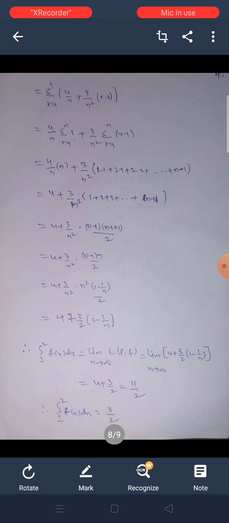Next, now we will find the upper and lower Riemann integrals.